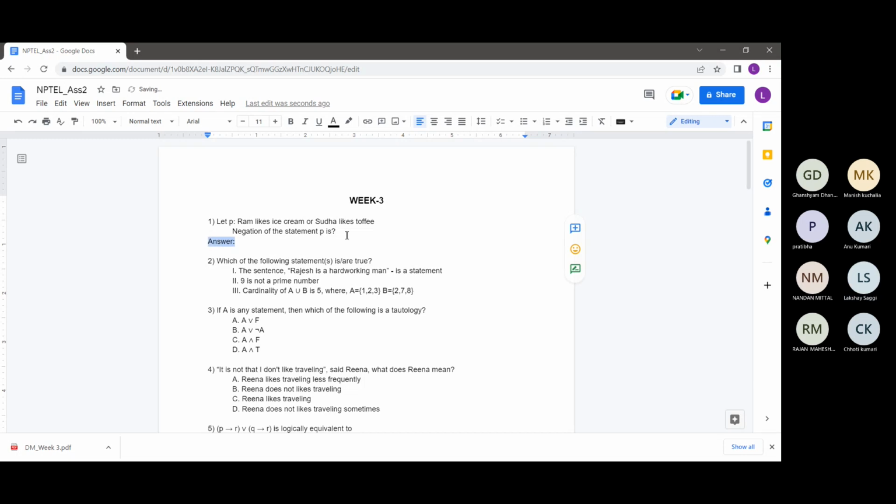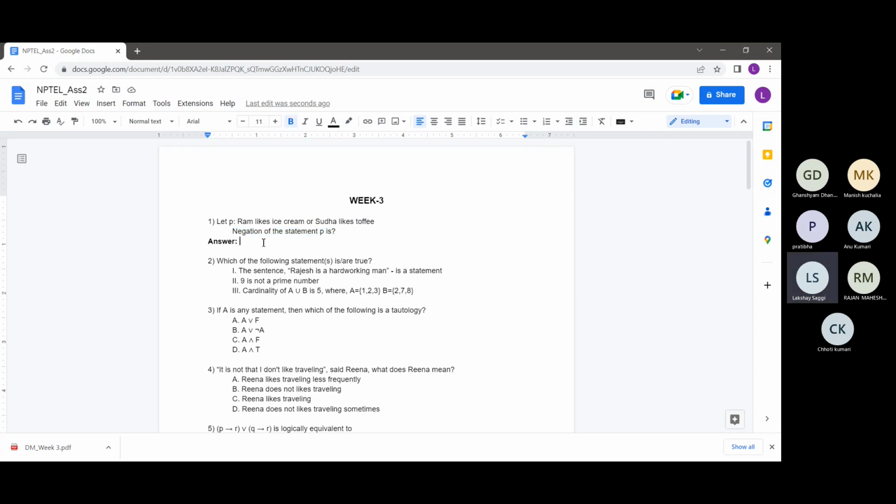The first problem which we'll be discussing states that P is a statement which says Ram likes ice cream or Sudha likes toffee. So P is a compound statement which says Ram likes ice cream or Sudha likes toffee. The question is asking: what is the negation of the statement P?